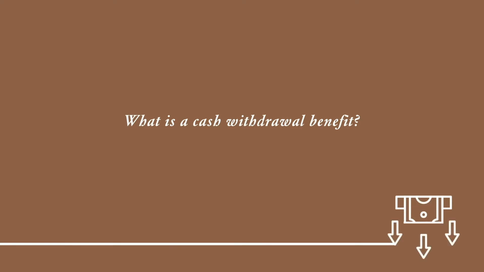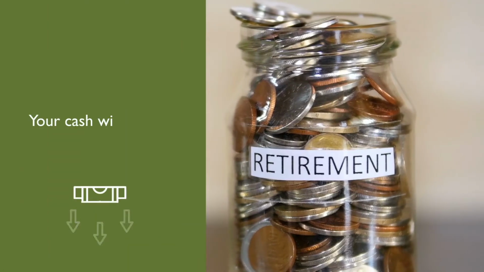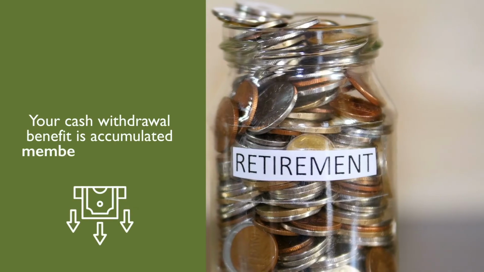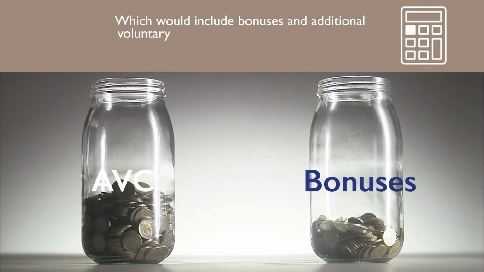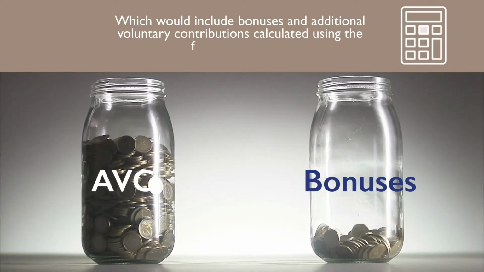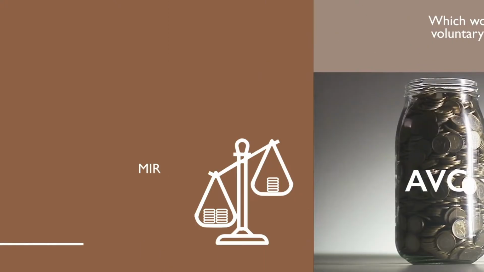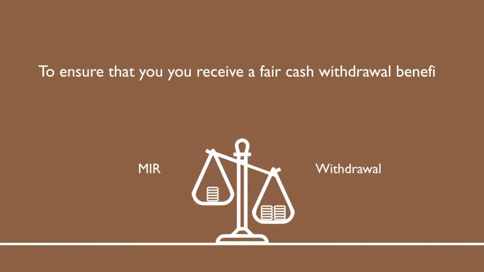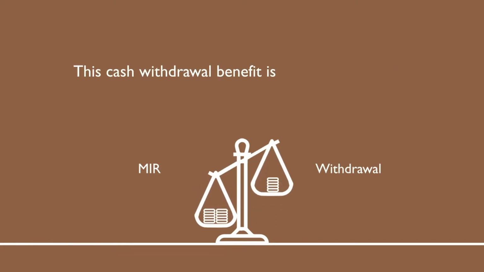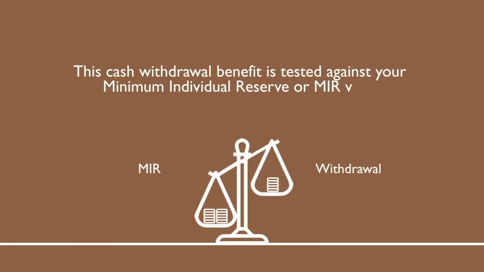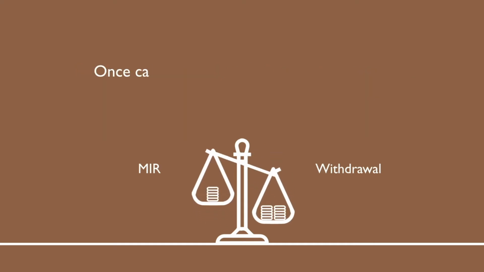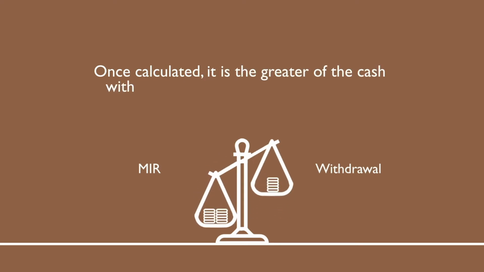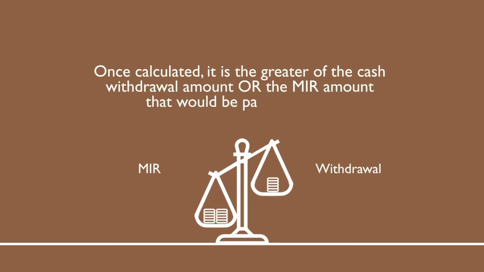What is a cash withdrawal benefit? In a nutshell, your cash withdrawal benefit is accumulated member contributions, which would include bonuses and additional voluntary contributions calculated using the fund interest rate. However, to ensure that you receive a fair withdrawal benefit when you leave the fund, this cash withdrawal benefit is tested against your minimum individual reserve or MIR value. Once calculated, it is the greater of the cash withdrawal amount or the MIR amount that would be payable to you.